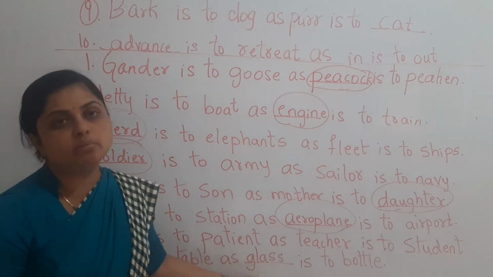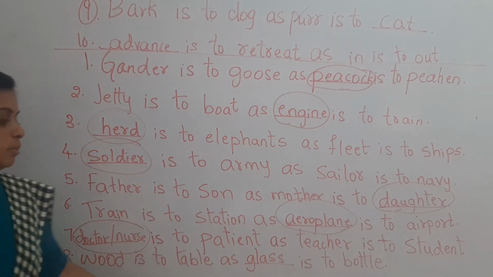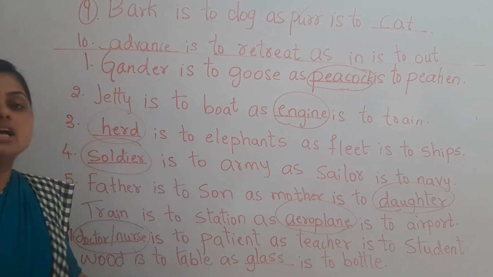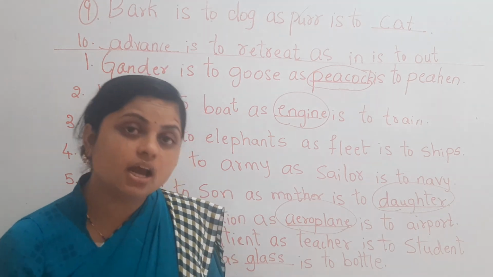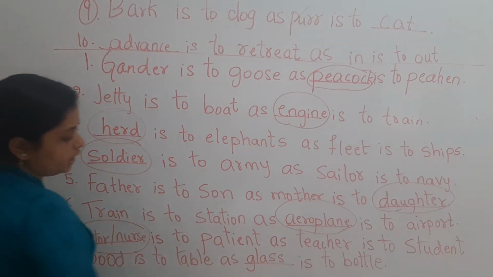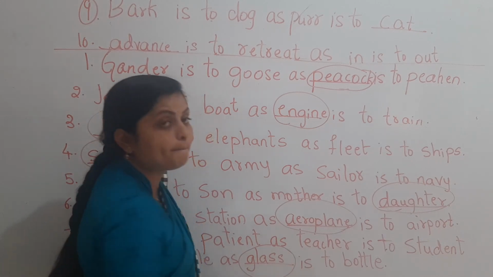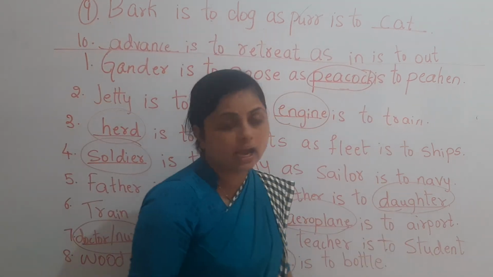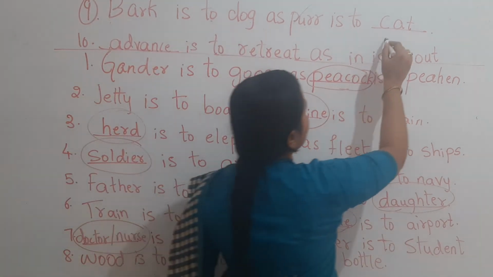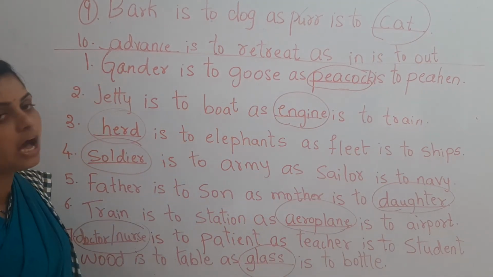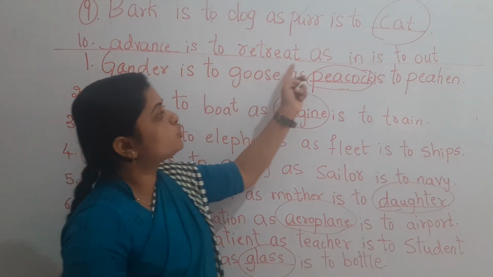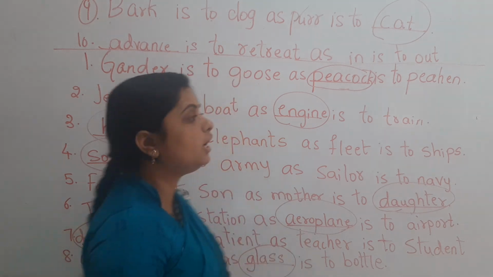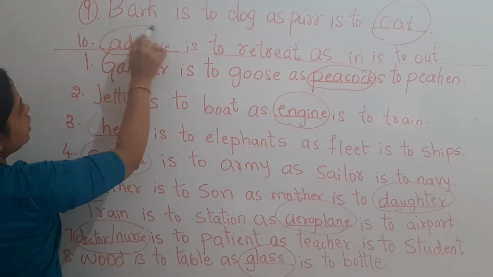Wood is to table. If wood is used to make a table, then what is used to make a bottle? Of course, we are comparing two things. That is nothing but, again I am telling, an analogy. We are just partially comparing. So glass is to bottle. Bark is to dog and purr is to cat. And the last one is dash is to retreat as in is to out. If out is opposite to in, then retreat is opposite to advance.